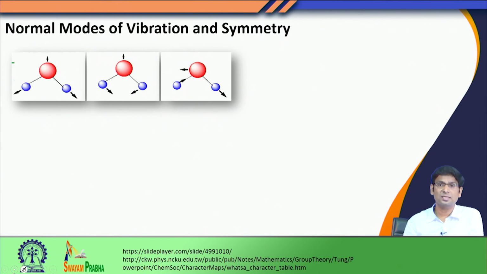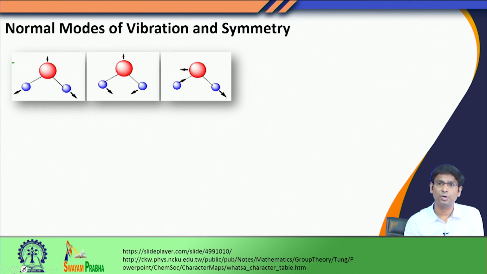Now, if you look at this water molecule's normal modes of vibration, as I mentioned in my previous class, for small systems one can actually obtain the normal modes analytically, but for larger molecules it becomes very tedious. But computationally it is easy to calculate these normal modes of vibration even for molecules as large as a protein with several thousand atoms. Now, let us look at the normal modes of vibration for water molecules. These are the 3 normal modes of vibration for the water molecule.